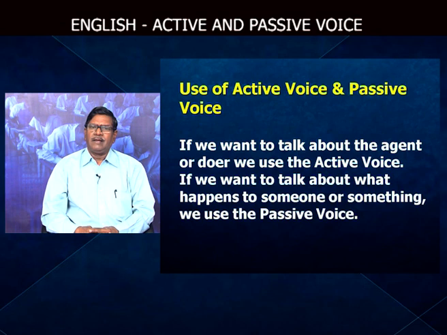Then we use the sentence in active voice. When we want to talk about what happens to someone or something, we use the passive voice. So, passive voice is used when we want to talk about what happens to something or someone, but not the agent.